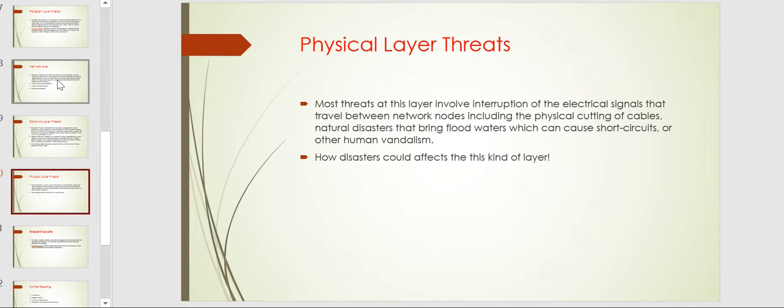Most of the interruptions here happen due to disasters, rebels cutting the wire, and transport vehicles, for example when an accident happens along the highway and an optical cable is damaged.